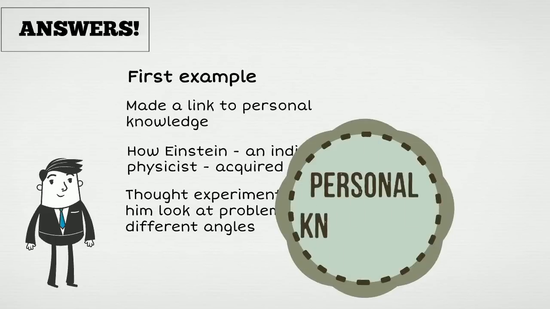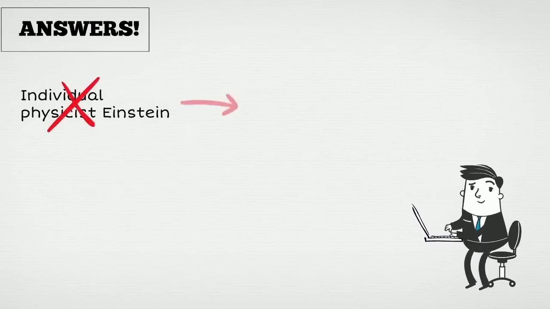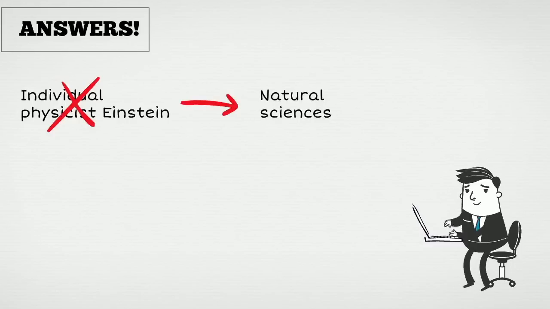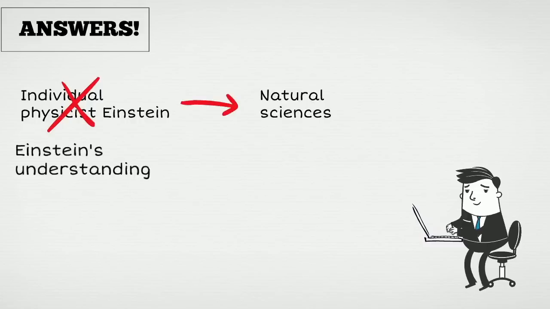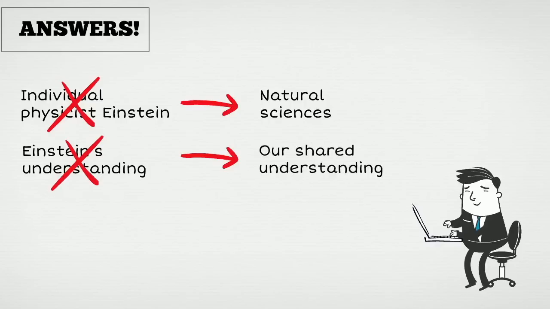personal knowledge. But the focus of the TOK essay is supposed to be on areas of knowledge, and areas of knowledge is something that we know collectively as human beings. The focus here should be not on the individual physicist Einstein, but on natural sciences. Understanding here should not refer to Einstein's understanding, but to our shared understanding within natural sciences.